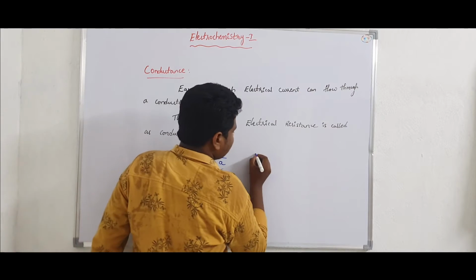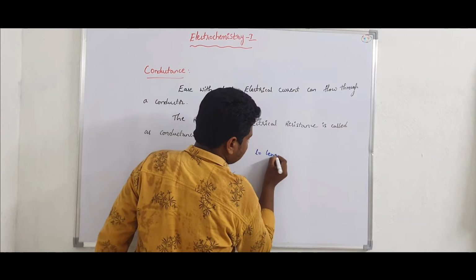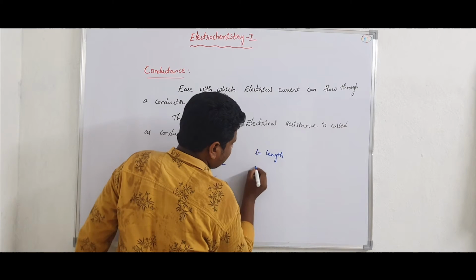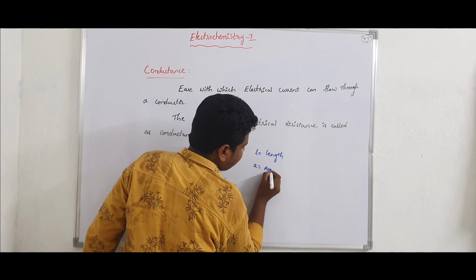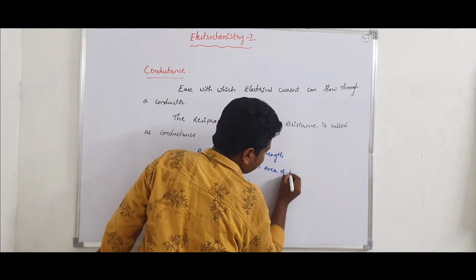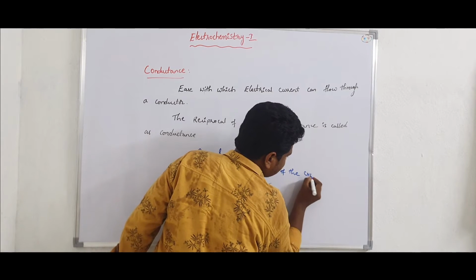So the resistance R is directly proportional to L, the length of the conductor, and inversely proportional to A, the area of the cross section.